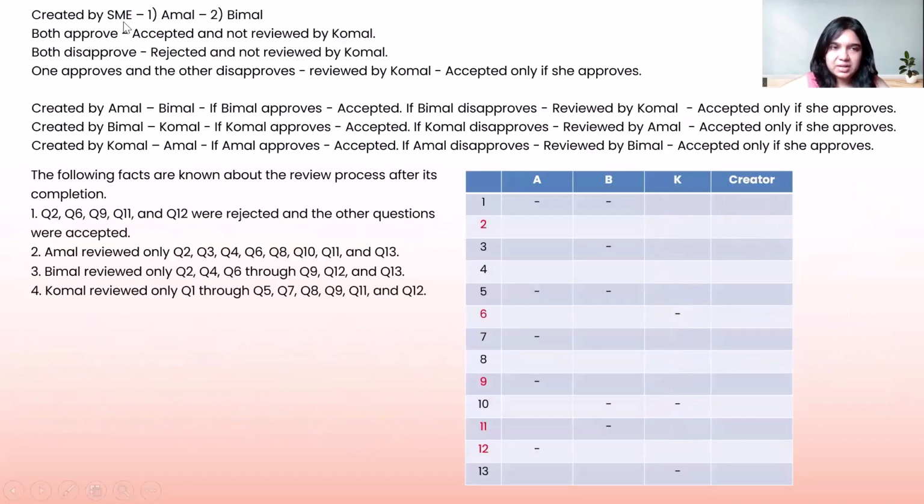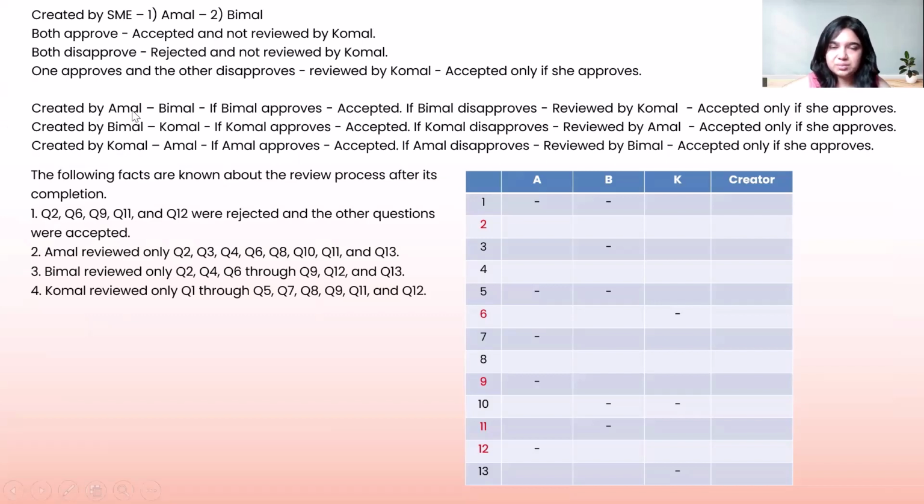If a question is created by an SME, it goes to Amal first and then to Bimal. If both approve, the question is accepted and it is not reviewed by Komal. If both disapprove, the question is rejected and it is not reviewed by Komal even then. If one approves and the other disapproves, then it is reviewed by Komal and accepted only if Komal approves of the question.